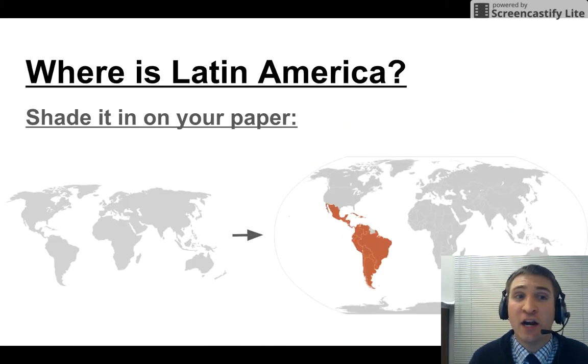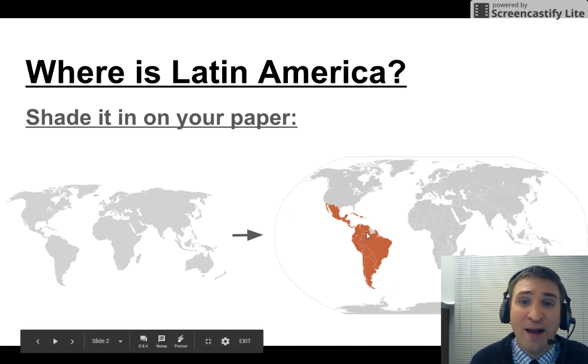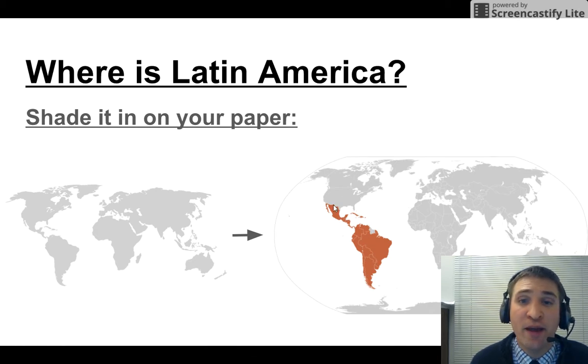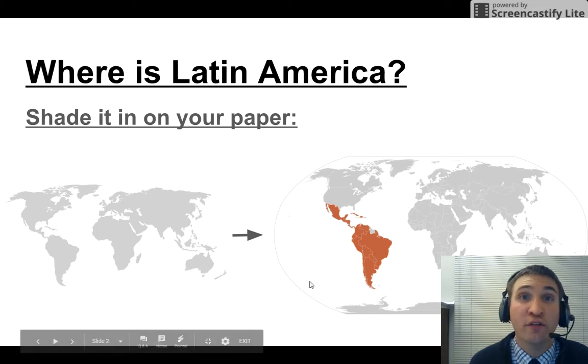Where is Latin America? Shade it on your paper. You have this blank world map. Shade with your pencil or pen so that you are shading in all of Latin America: Mexico, Brazil, Peru, Cuba, Haiti, all of Latin America.